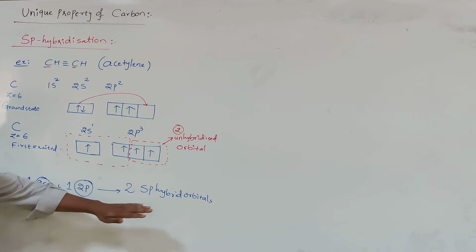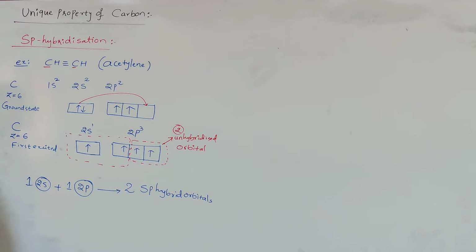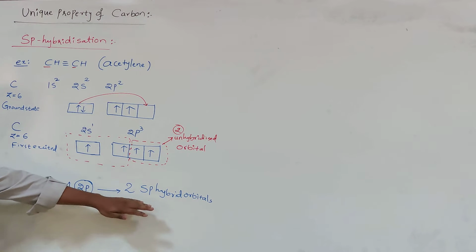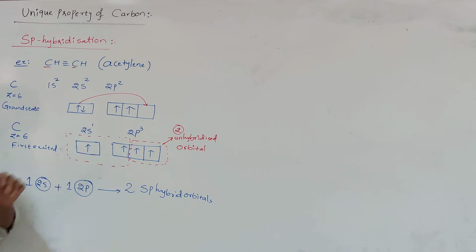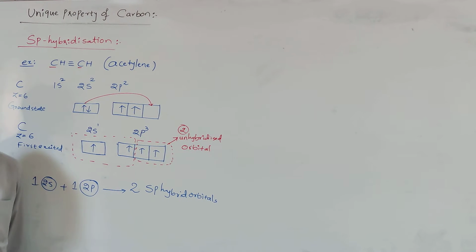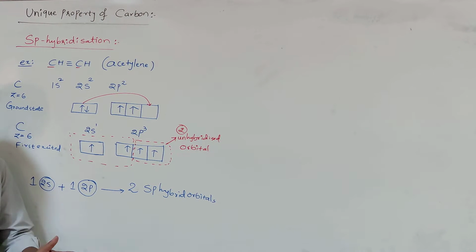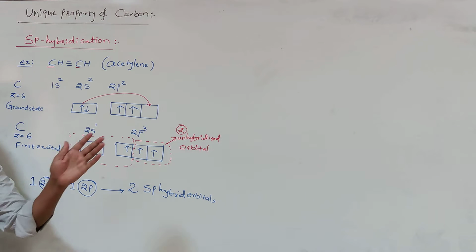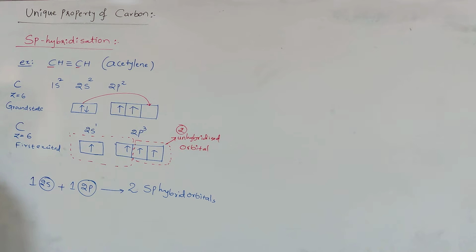Okay. After the formation of the 2 sp hybrid orbitals, these contain electron clouds. These electron clouds always repel each other. When they repel each other, they generally stay maximally away from each other.